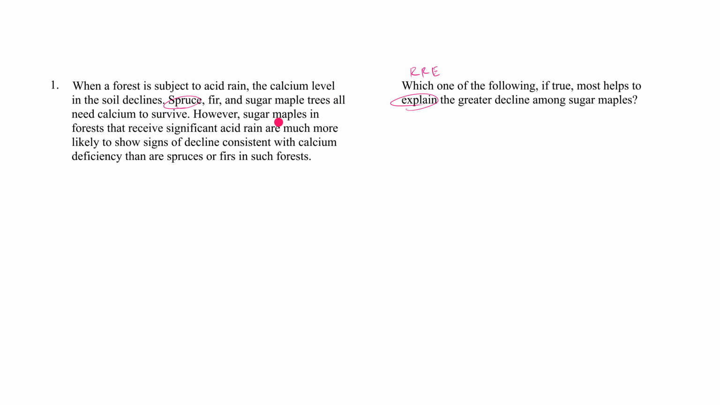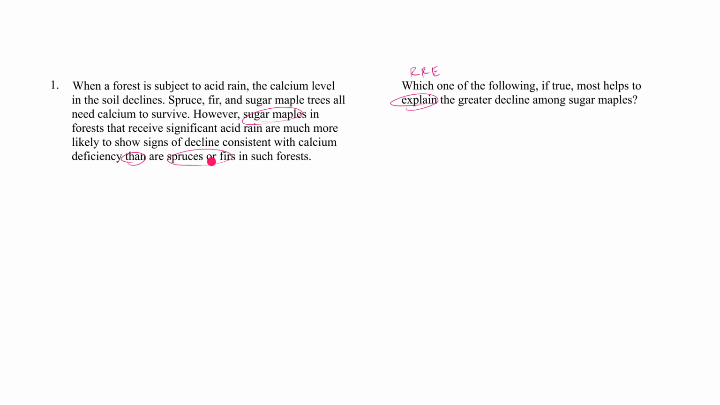However, sugar maples in forests that receive significant acid rain are much more likely to show signs of decline consistent with calcium deficiency than are spruces or firs in such forests. So this is comparative, right? What are we comparing? On the one hand, sugar maples. On the other hand, spruces or firs, right?